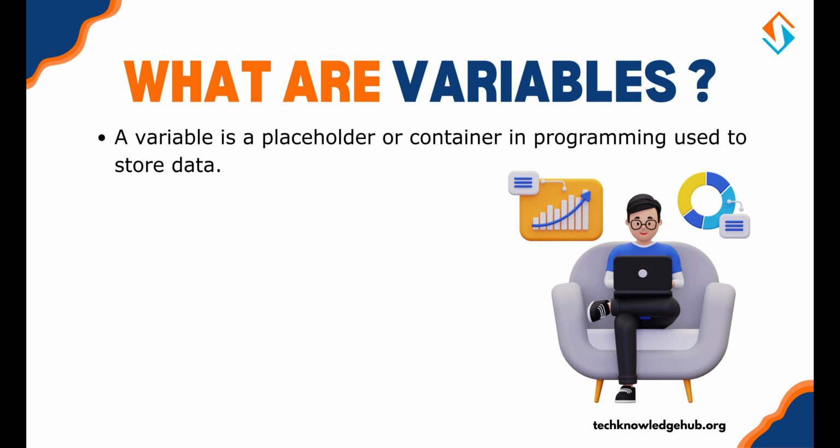A variable is a placeholder or container in programming used to store data. Think of it like a labeled box where you can keep information and retrieve it when needed.